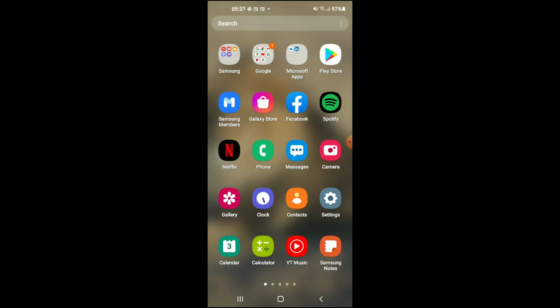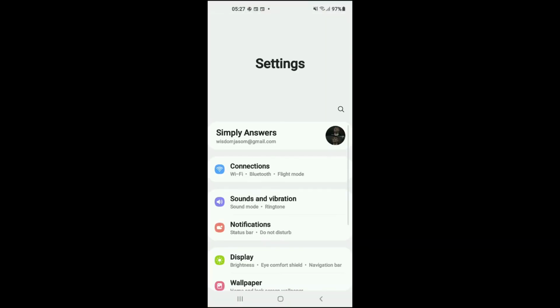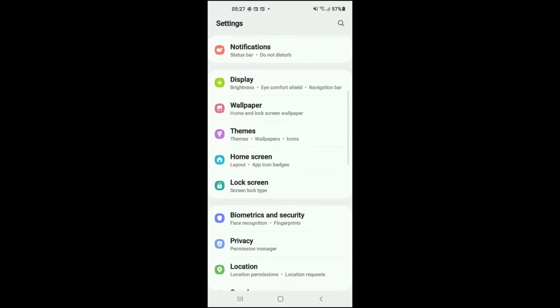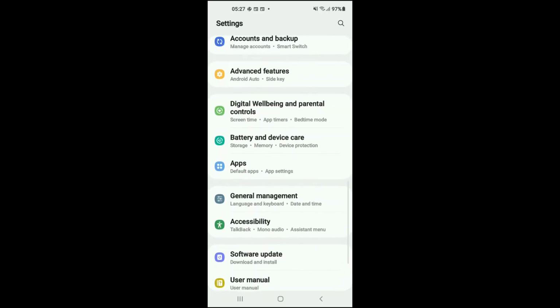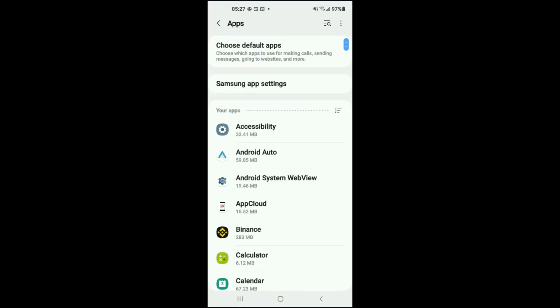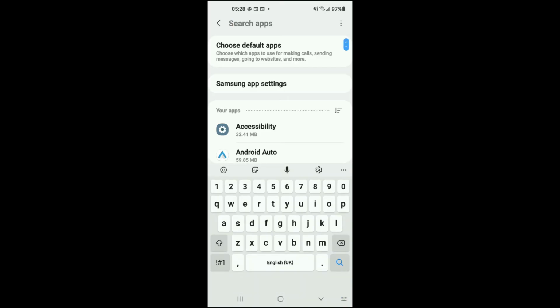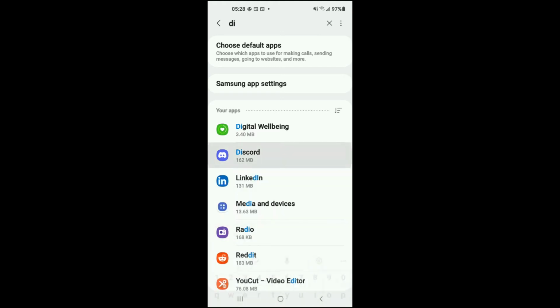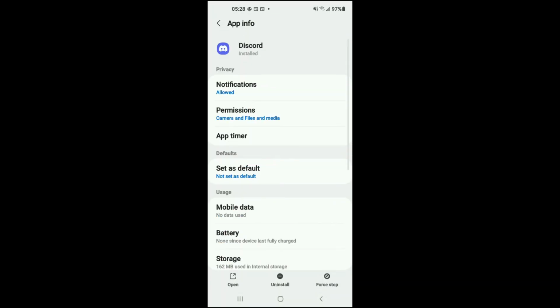First, you're going to need to go into settings. Once in settings, you're going to scroll down and select apps. After you have selected apps, you're going to tap on the search icon in the top right hand corner and search for Discord. You can see it right here. Then you're going to tap on the app.